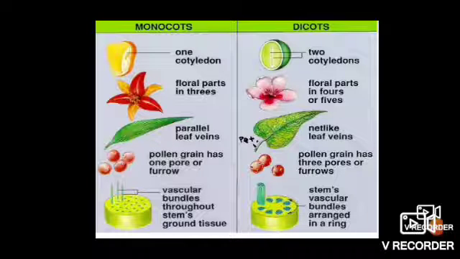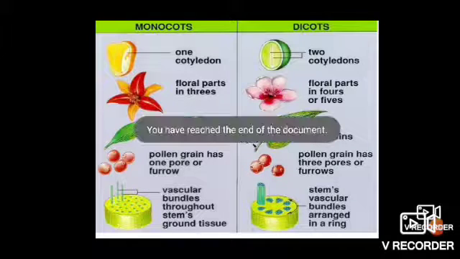In dicots, the vascular bundles are arranged in a ring, as you can see in the slide. Examples of monocot plants are wheat, maize, millet and jowar. Examples of dicot plants are all the pulses like gram, moong, chickpeas and kidney beans.